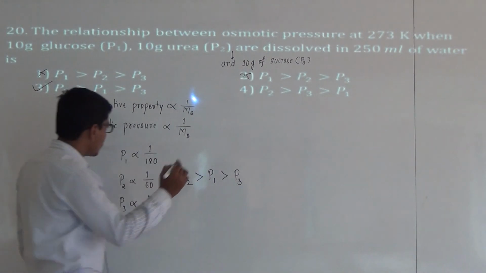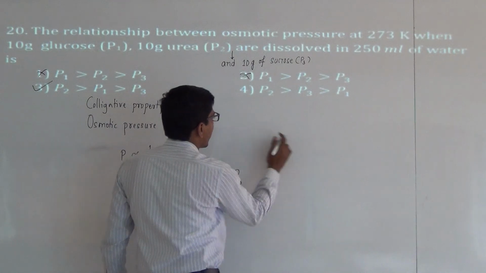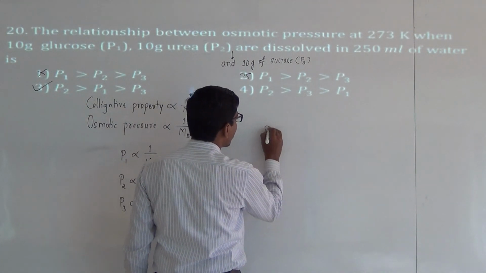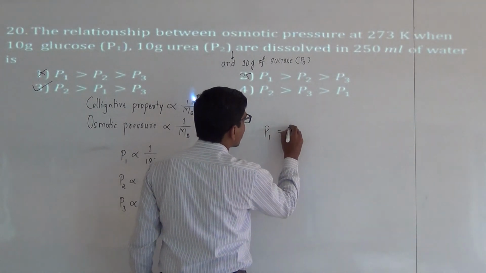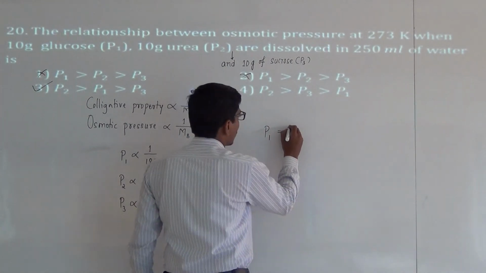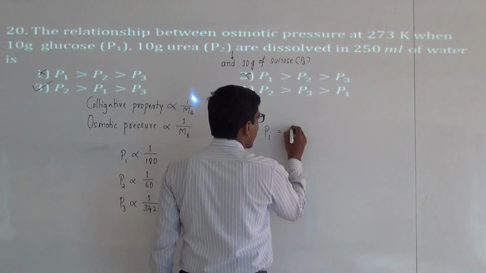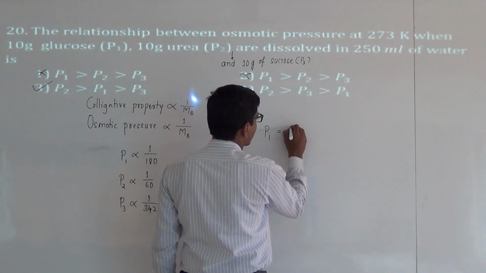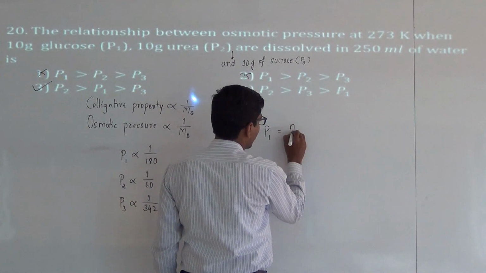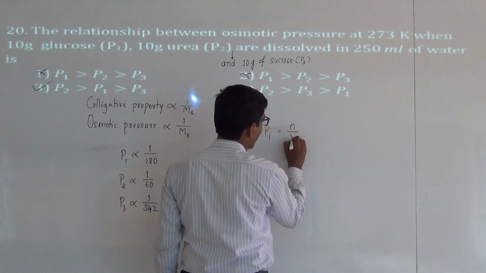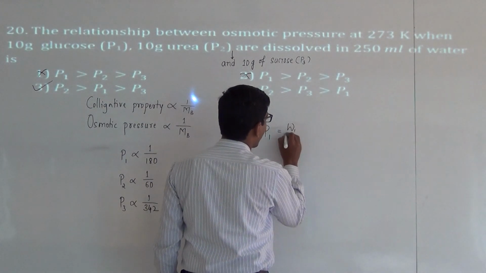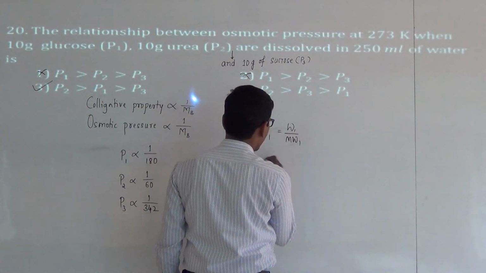Or this can also be determined by using osmotic pressure P1 equal to N divided by V, since all are non-volatile solutes and non-electrolytes. Here N means W1 by MW1.